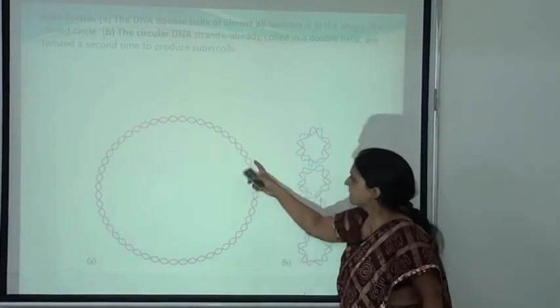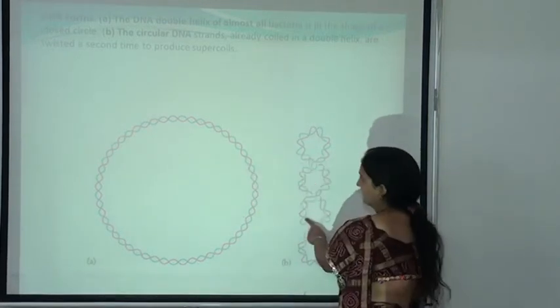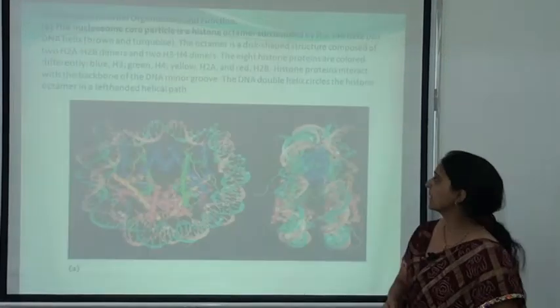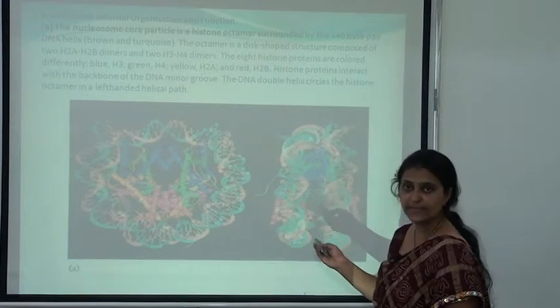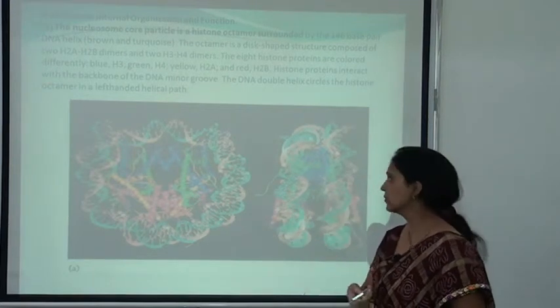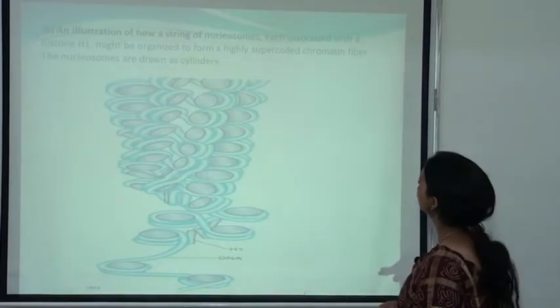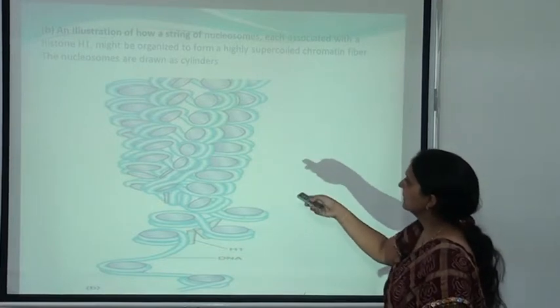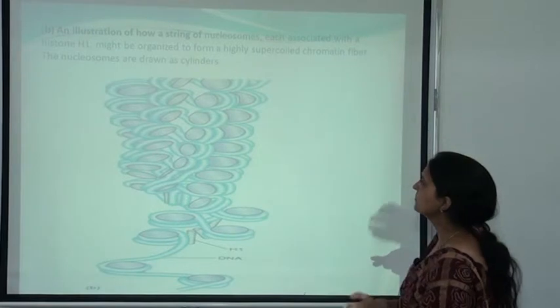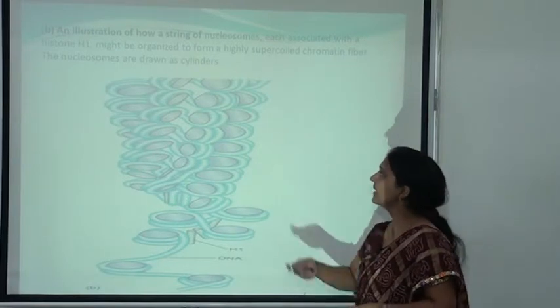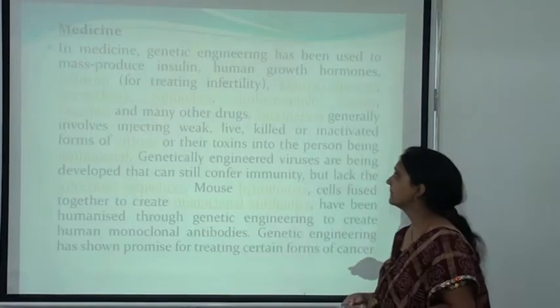Here you can see that this is the first twist and this is the second twist, so it is known as the supercoil. Here you can see the structure of the nucleosome, that is, the DNA bound with the histone protein. Here you can see that histone proteins are organized to form the highly supercoiled chromatin fiber, and the nucleosomes are drawn as cylinders.